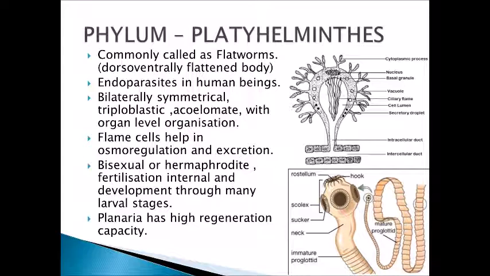These organisms are bisexual or hermaphrodite. That means male and female gametes are produced by the same individual. Fertilization is internal and development is indirect. That is, it has many larval stages and then the adult organism is formed.